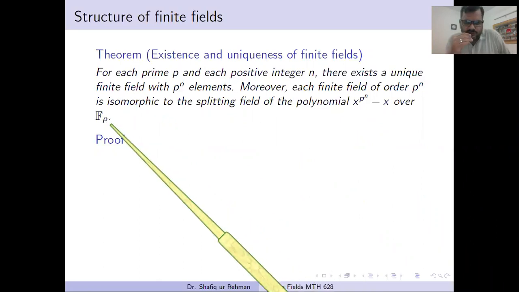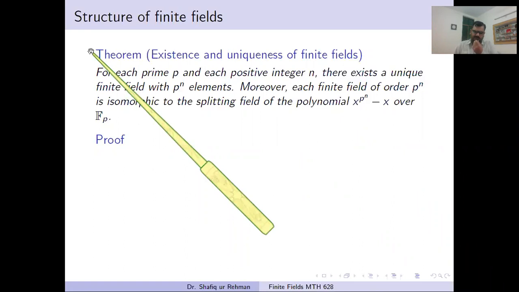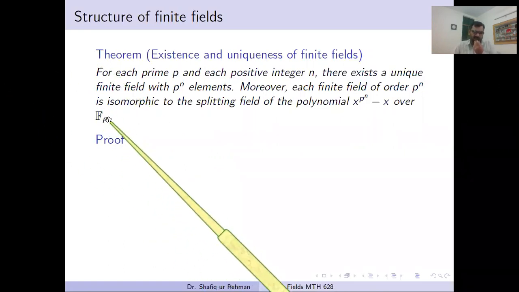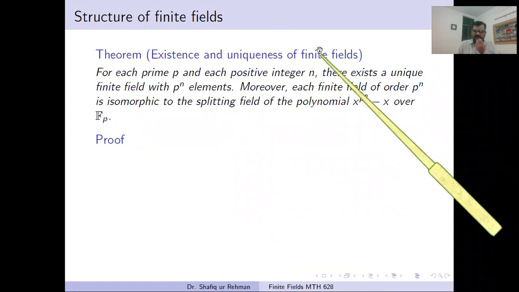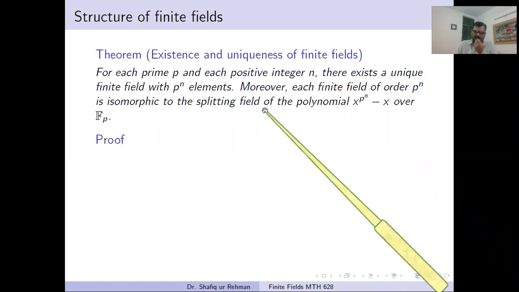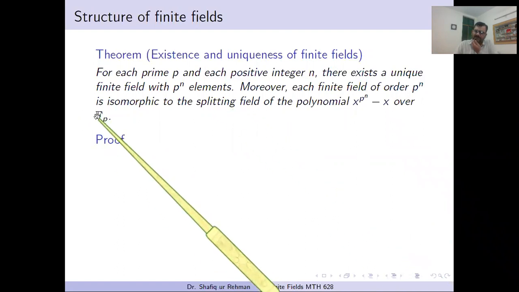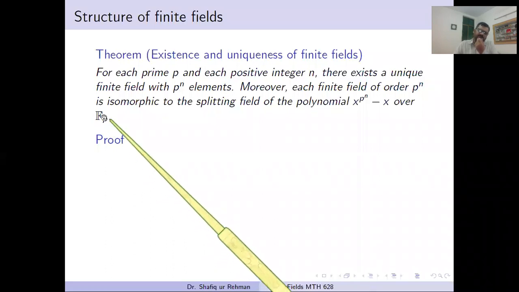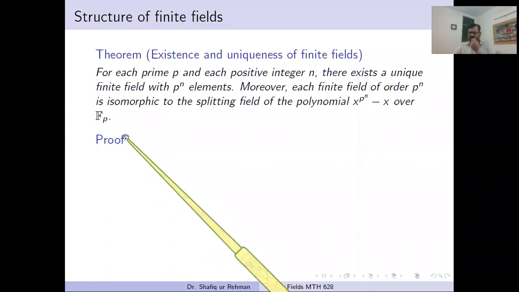Now this is a new thing as compared to the previous lemma, that a finite field is a splitting field of a polynomial taken over Fp. Which polynomial? This special polynomial. We take this special polynomial over the field Fp and find its splitting field. Maybe the splitting field is equal to this, then this is the field, and maybe it's bigger. So we will get another finite field.